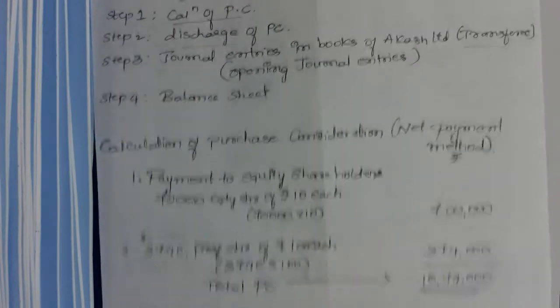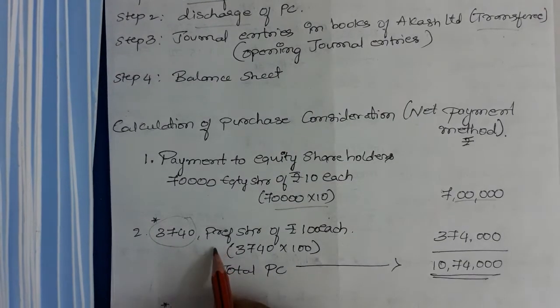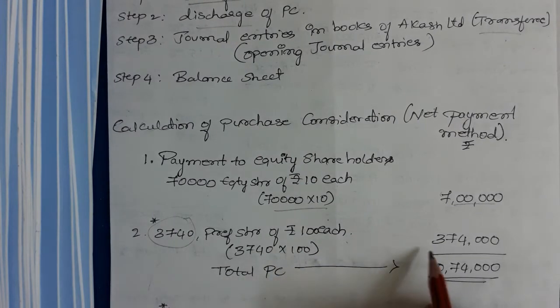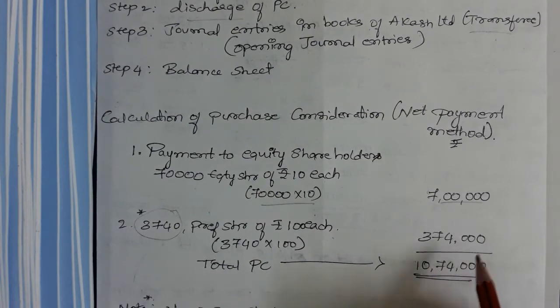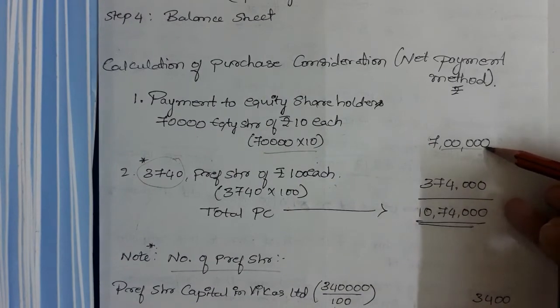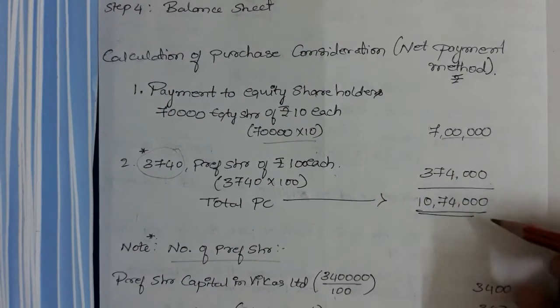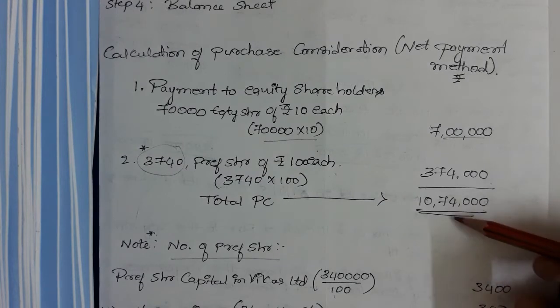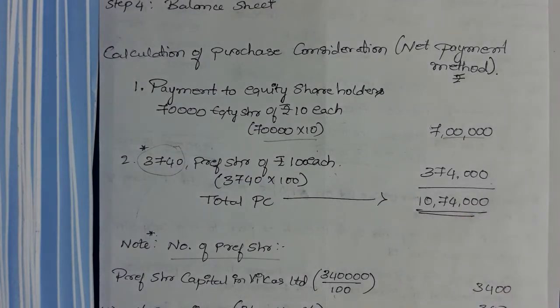That gives 3,740 preference shares of rupees 100 each. So the value of preference shares, including the 10% premium, is 3,74,000. Now when we add 7 lakh plus 3,74,000, the total purchase consideration is 10,74,000. So this is the value of the purchase consideration.